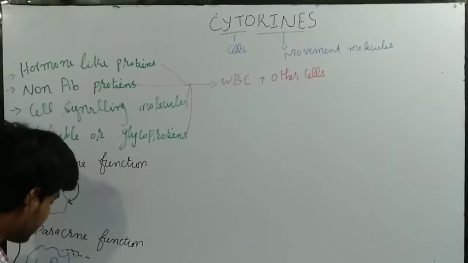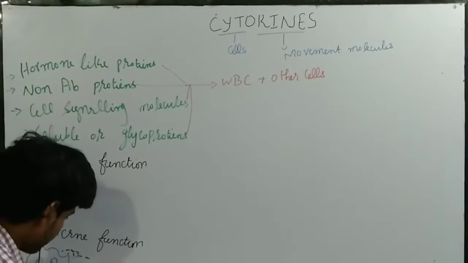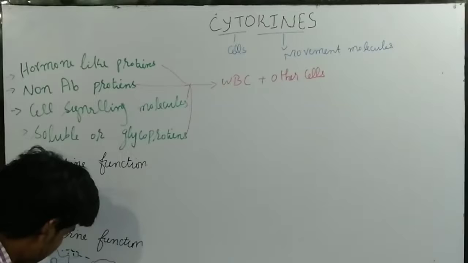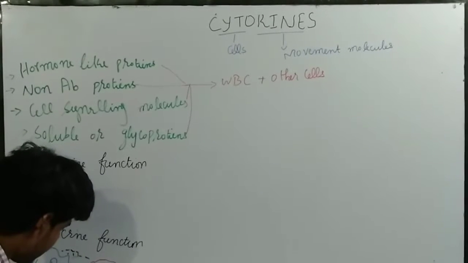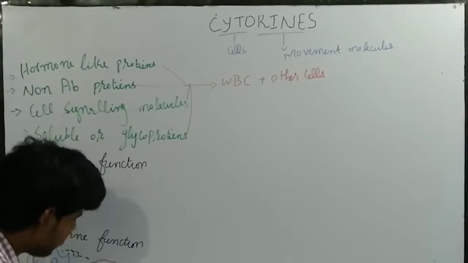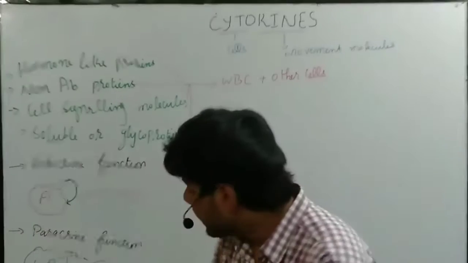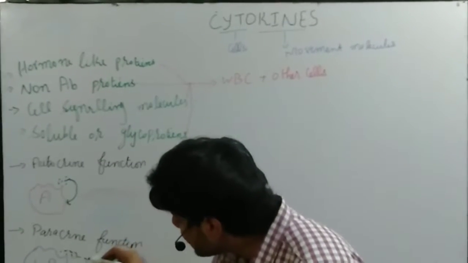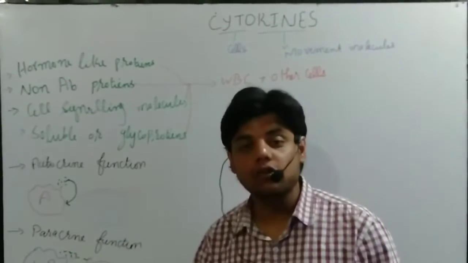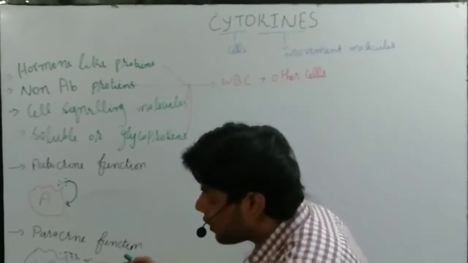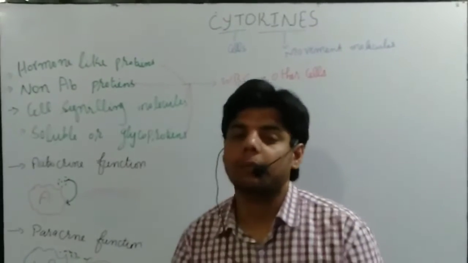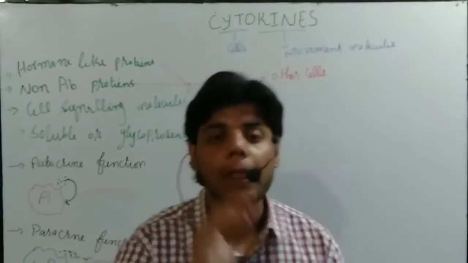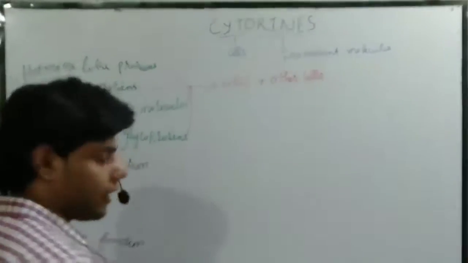So this is another cell, another WBC. Now when these cells receive the signal, this WBC has some different kinds of functions. We call that the paracrine function.